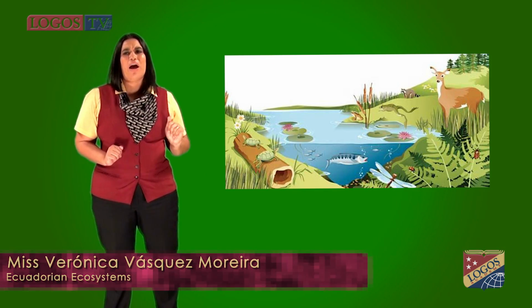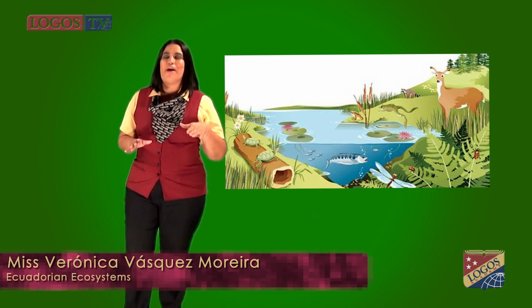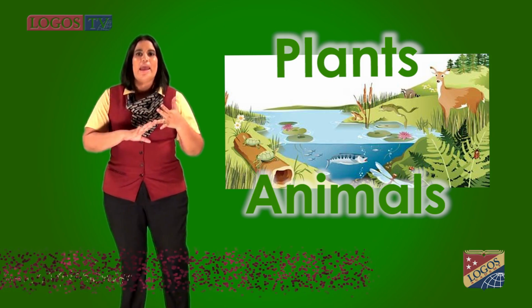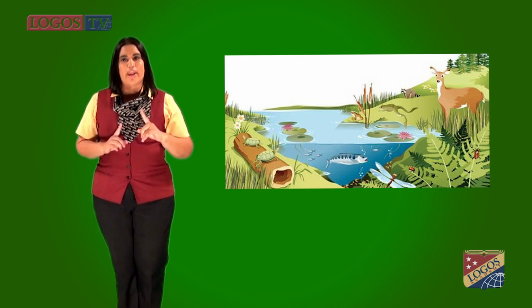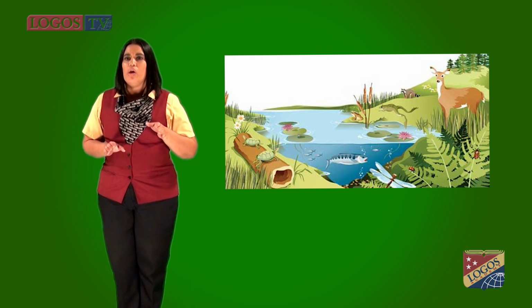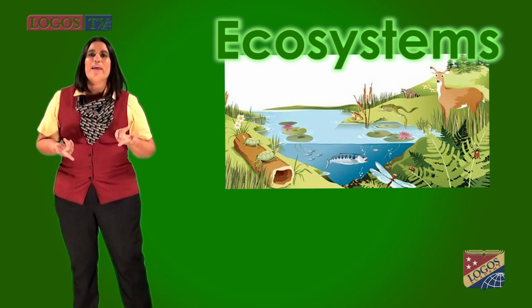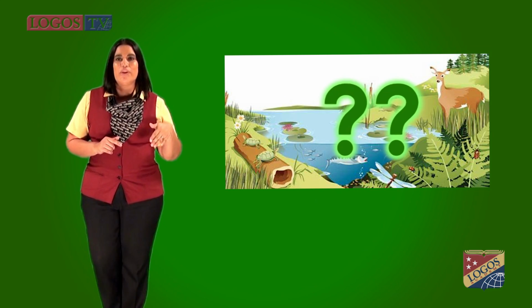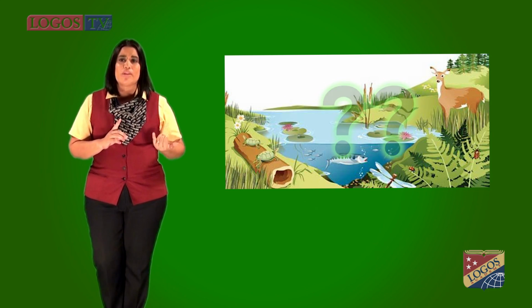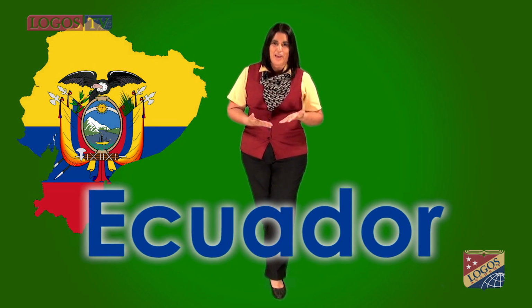Have you ever thought about how wonderful it is that plants and animals and other living things can live all together in one place? Well, what I'm talking about are ecosystems. But what are these? During this video, we will learn about what an ecosystem is, its features, and the types that can be found in our wonderful country, Ecuador.